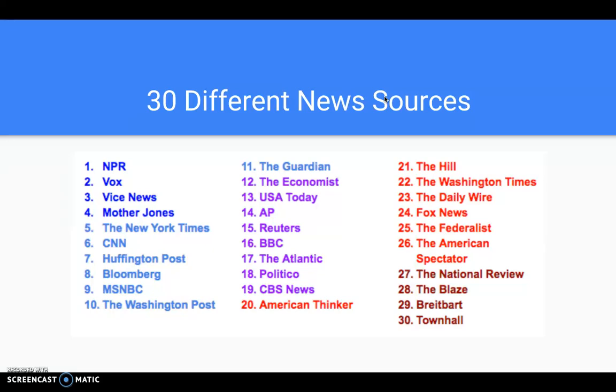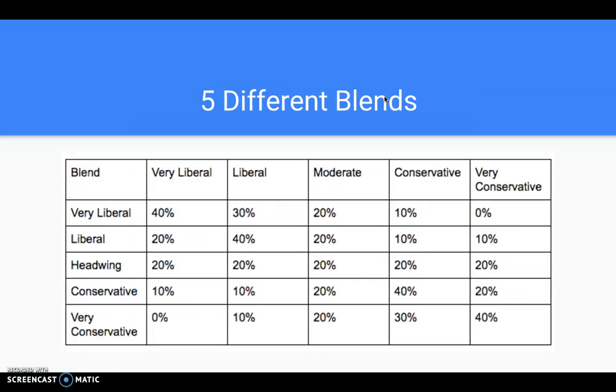So Headwing will draw from these 30 news sources. And we talked about blends before, so there's 5 blends you can choose from. And out of those 5, they also can be very liberal, or I call it Headwing is the middle one, or it can be conservative or very conservative. And you'll have a different mixture of the different types of news sources.